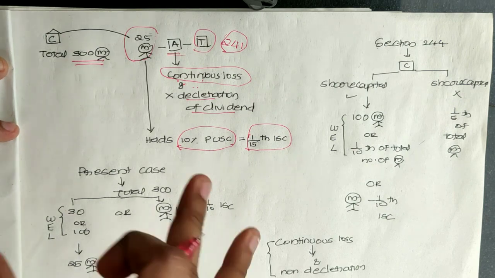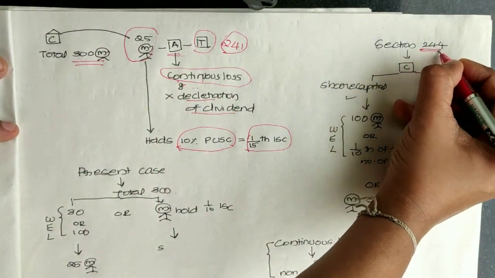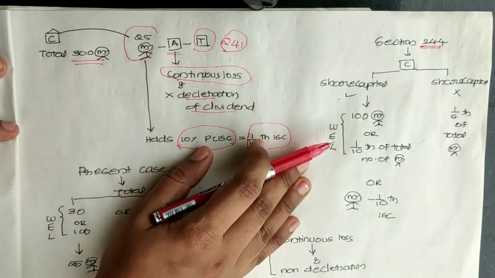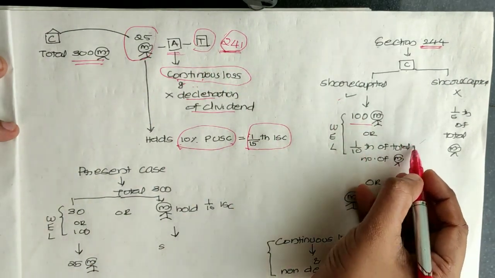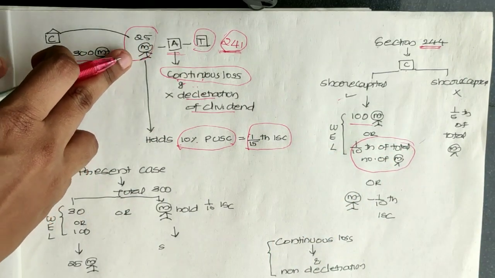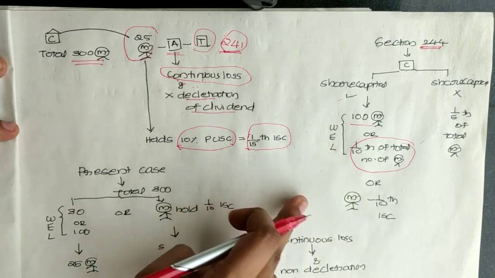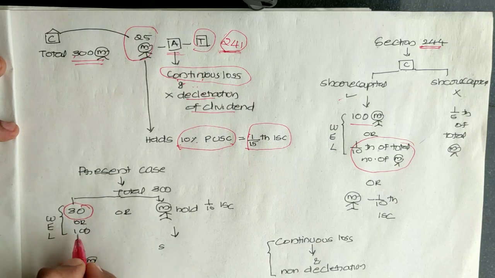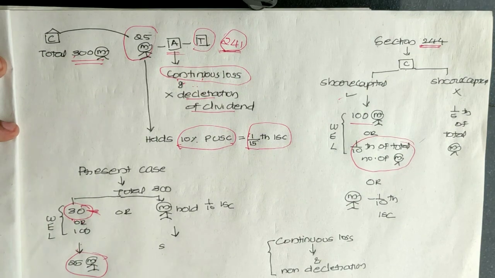That is the question. Like the previous question, first of all you have to explain section 244, which mainly classifies companies as having share capital and not having share capital. In case of a company having share capital, such an application under section 241 shall be filed by either 100 members or 1/10 of the total number of members. Here 100 members have not filed the application, only 25 members. Is 25 equal to 1/10 of the total number of members? No, because the total number of members is 300, and 1/10 of that means 30 or 100, whichever is lower. Here 30 is the criteria, but only 25 members filed the application.